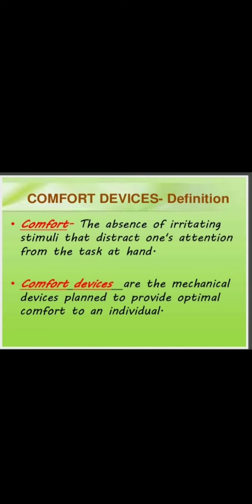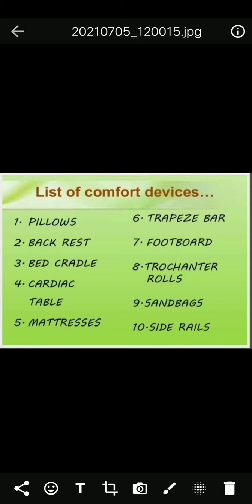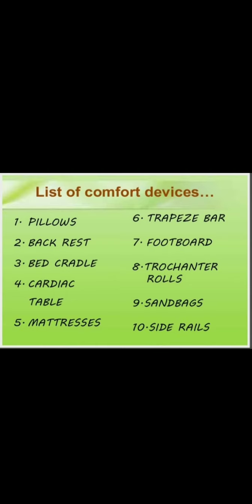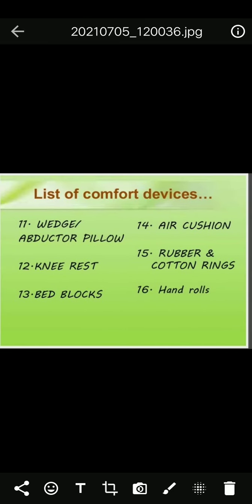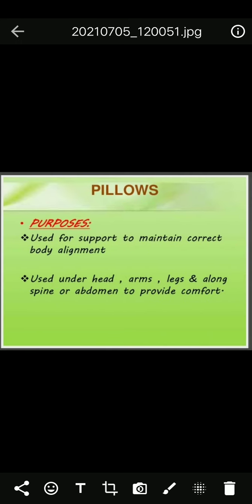Various comfort devices are used for giving comfort to the patients, such as pillows, backrest, bed cradle, cardiac table, mattress, trapeze bar, footboard, trochanter rolls, sandbags, side rails. These are the comfort devices. And knee rest, bed blocks, air cushion, rubber cotton rings, hand rolls.